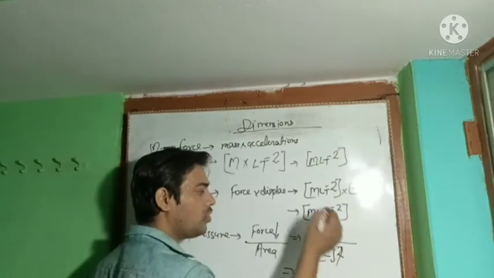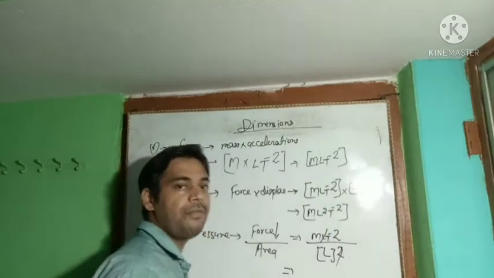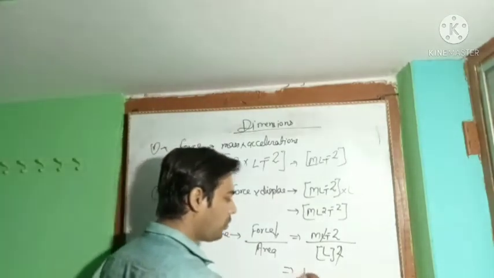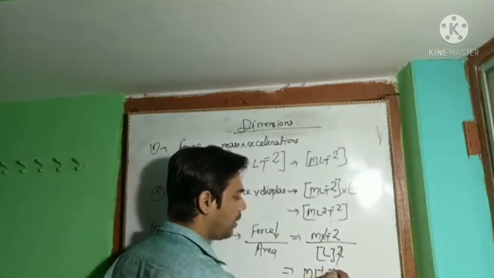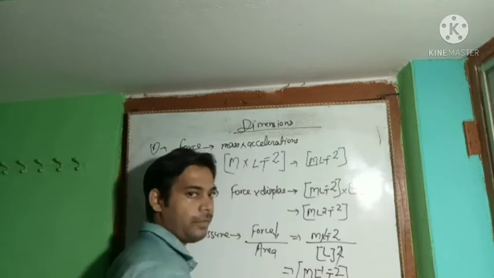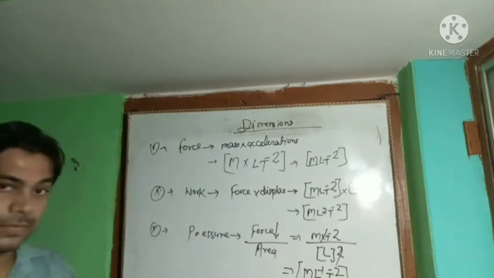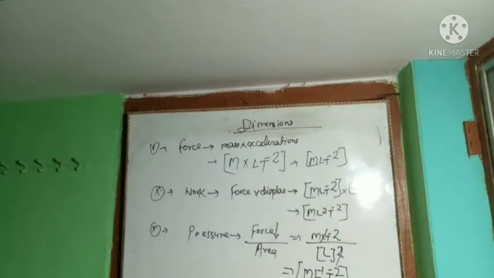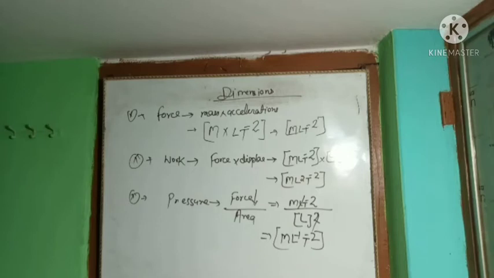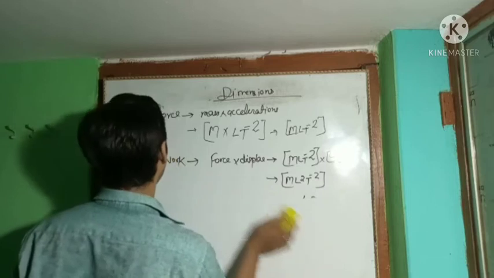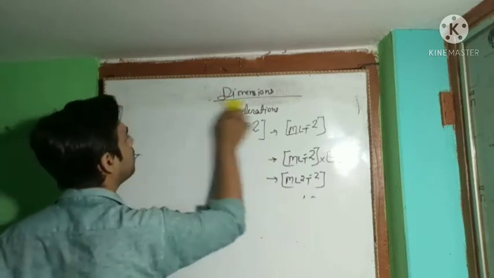This L goes to the numerator side and the sign of the L is converted from negative to positive. So it gives ML to the power minus 1 and T to the power minus 2. This is the dimension of the pressure. Very good. So we have defined the dimension of the work, the force, and the pressure.